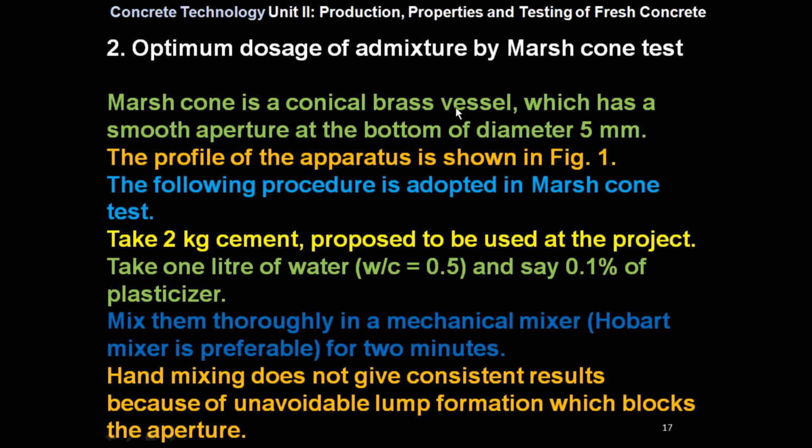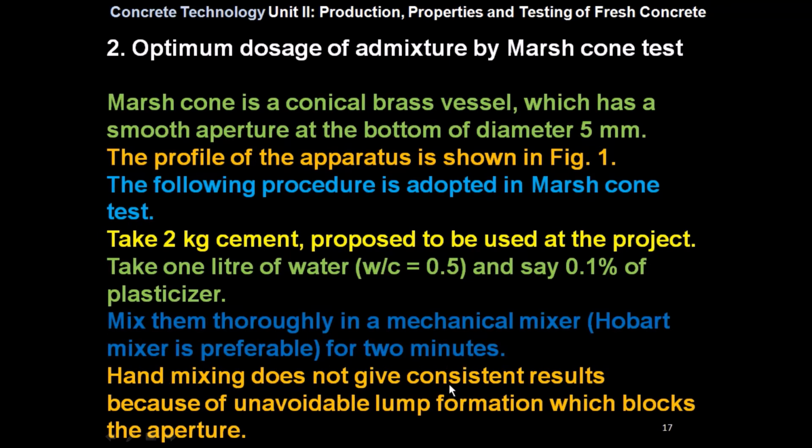The Marsh cone is a conical brass vessel which has a smooth aperture at the bottom of diameter 5 mm. The profile of the apparatus is shown in figure 1. The following procedure is adopted in the Marsh-Cone test. Take 2 kg cement proposed to be used at the project. Take 1 liter of water, the water cement ratio 0.5, and say 0.1% of plasticizer. Mix them thoroughly in a mechanical mixer, a Hobart mixer is preferable, for 2 minutes.